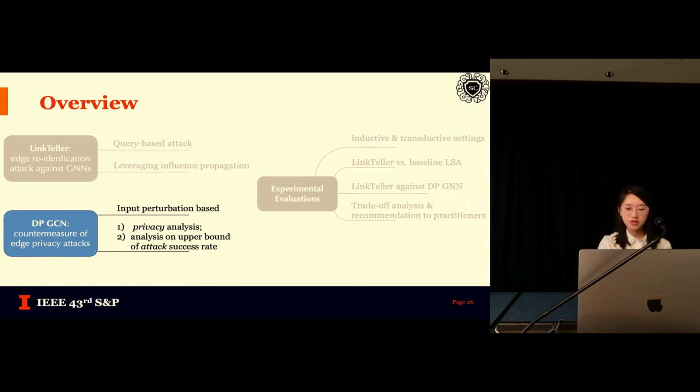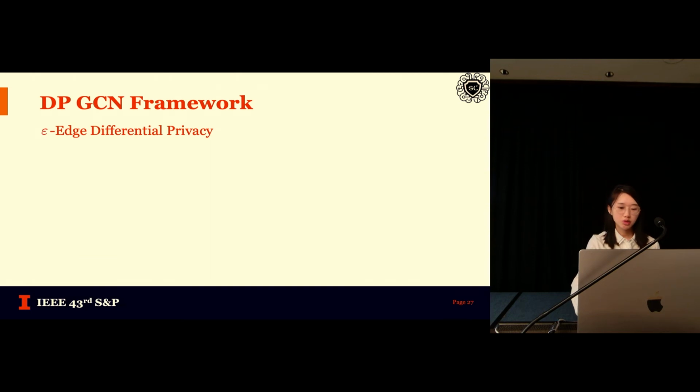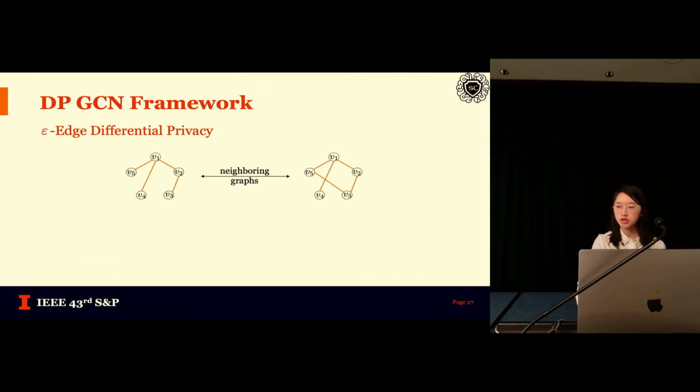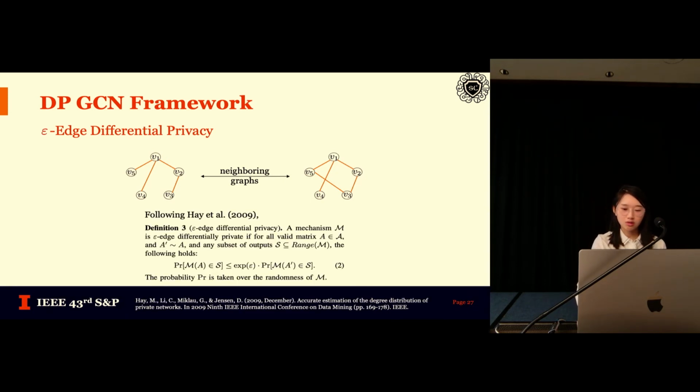Now we can move on to the second part, where we aim to further investigate the effectiveness of LinkTeller by studying a potential countermeasure to it. Since we want to protect the edges, we consider the notion of edge differential privacy, which guarantees that by looking at the DP algorithm output, we cannot tell which one is the input to the algorithm, the left or the right. Here, the parameter epsilon quantifies how rigorous the guarantee is. We can view it as how much privacy is leaked. Thus, smaller epsilon implies stronger privacy.